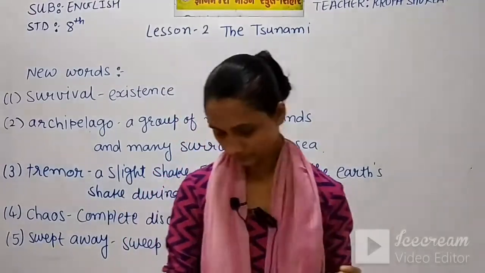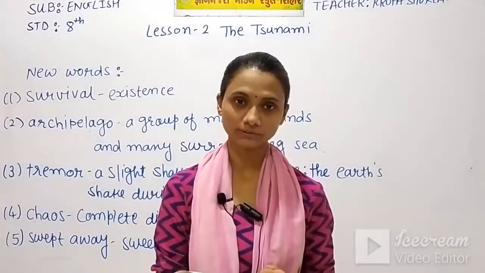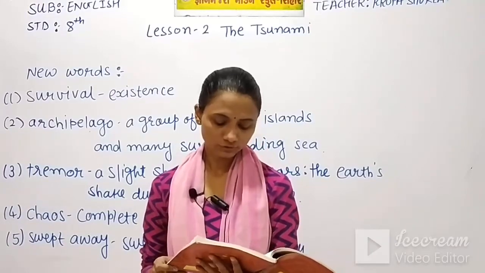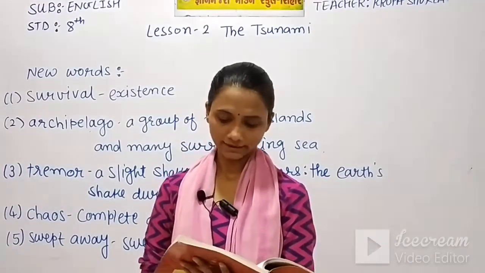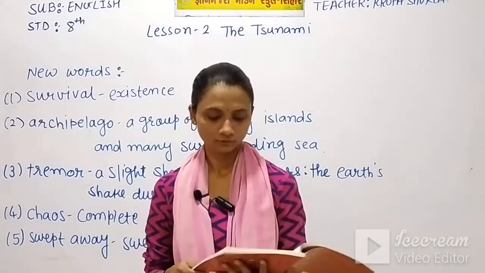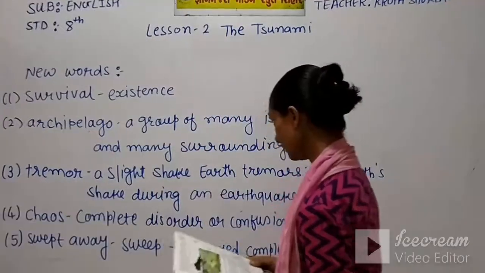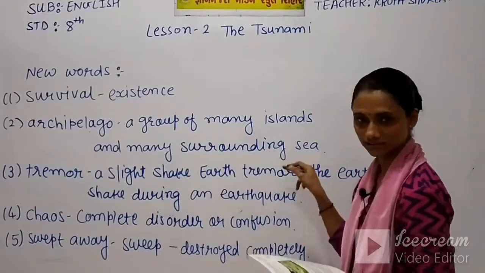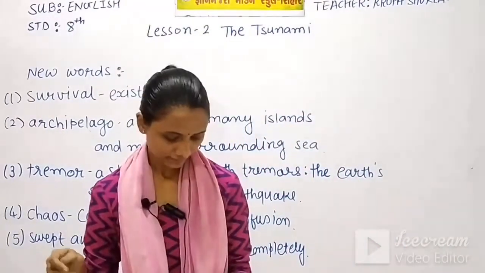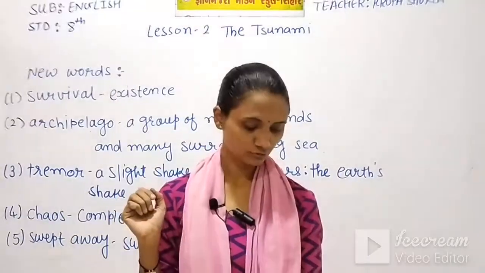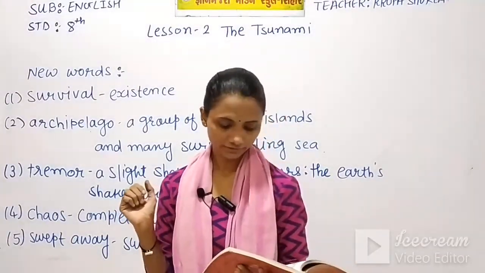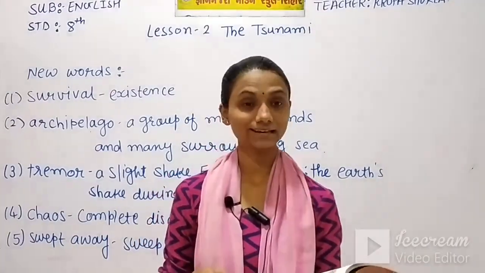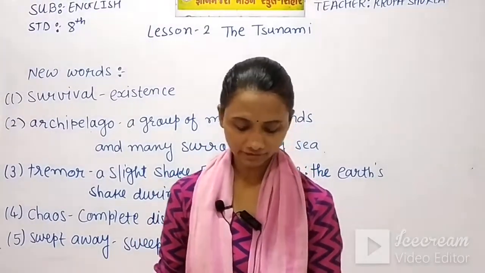Part number 1. This is the story of the tsunami which hit Thailand and the Andaman and Nicobar Islands. The stories are all from the Andaman and Nicobar archipelago. Here we got this word, archipelago. Archipelago means a group of many islands surrounded by sea. So these stories cover the Andaman and Nicobar Islands, and we can say the Andaman Nicobar archipelago. Second paragraph I am reading.